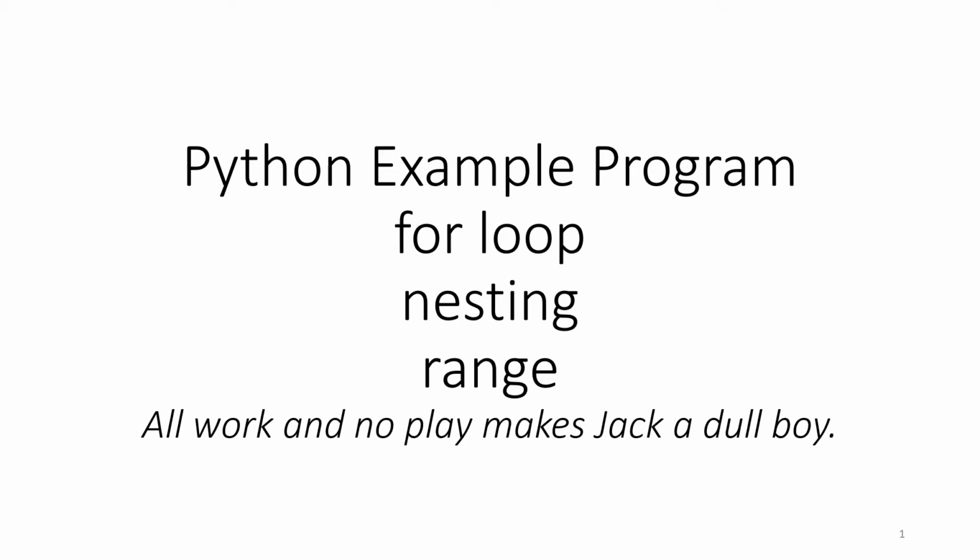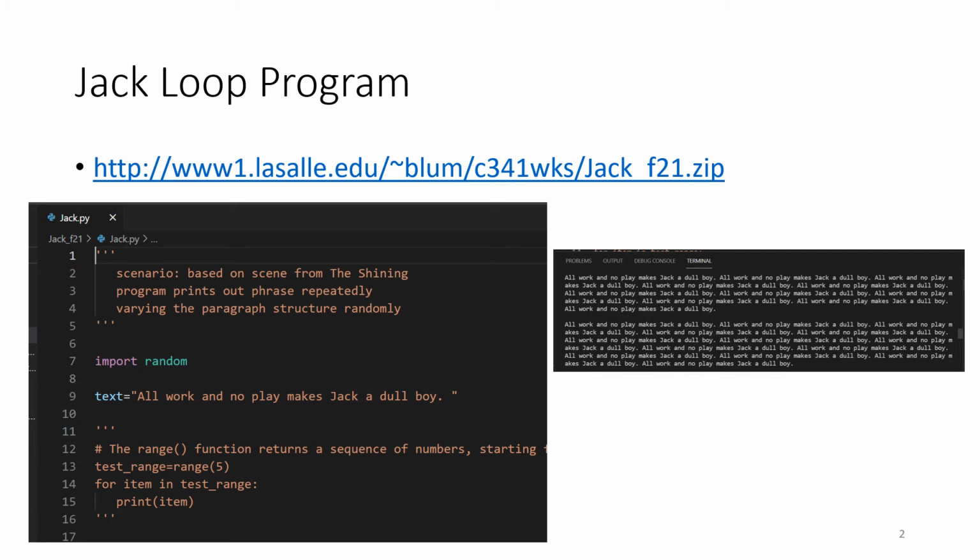This is a scenario from the movie The Shining, where the phrase "all work and no play makes Jack a dull boy" is just typed over and over again by somebody as he goes mad. This Jack loop Python program is available at the URL seen at the top.